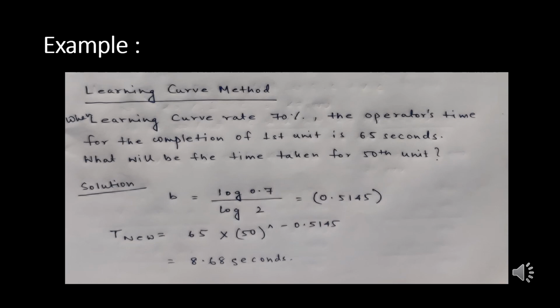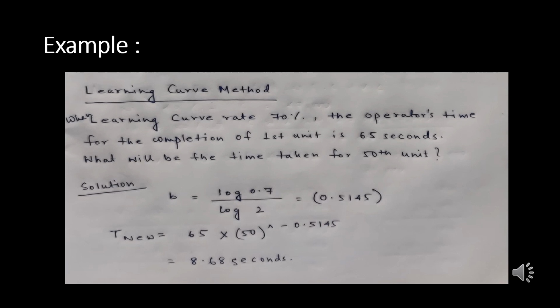As we have seen, the formula for the learning curve method is the time taken for the nth repetition. In this case, this is practically the 50th repetition, right? And the time taken for the first unit will be 65 seconds, where n will be 50 as it is the 50th repetition.